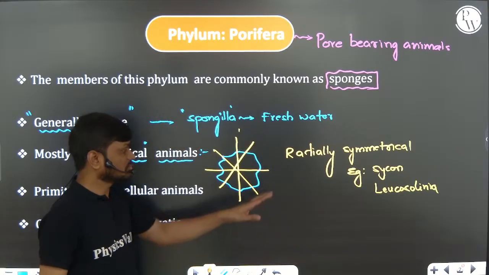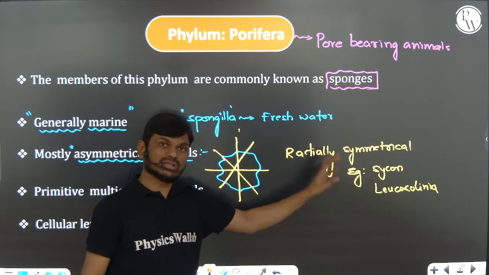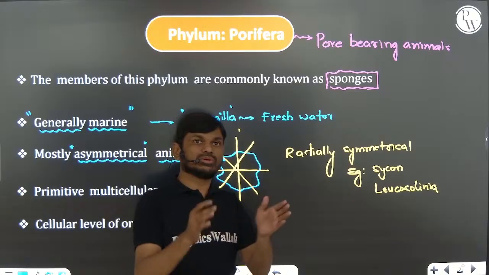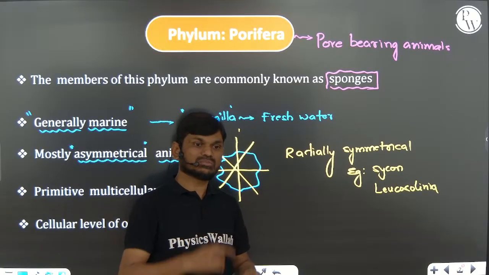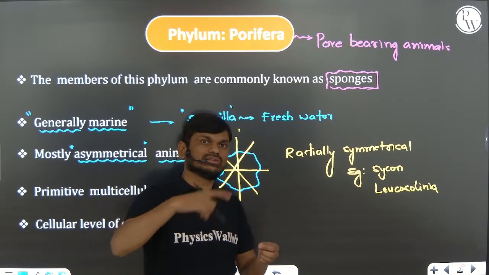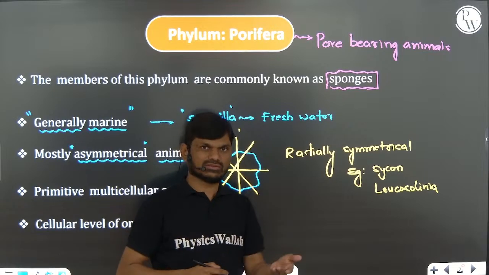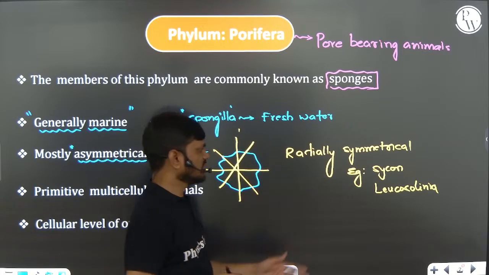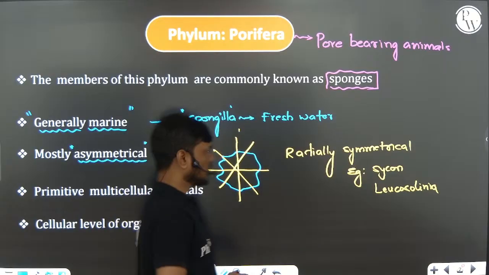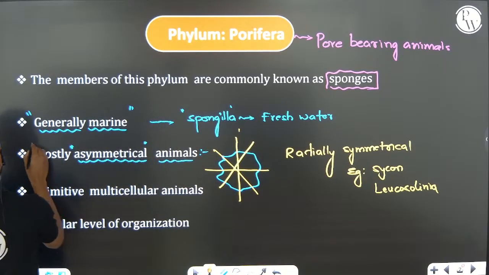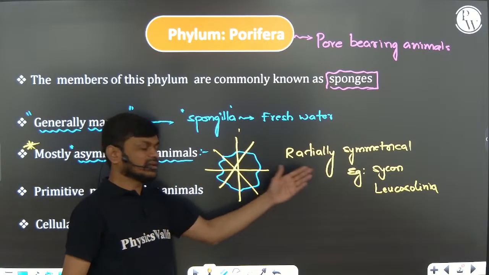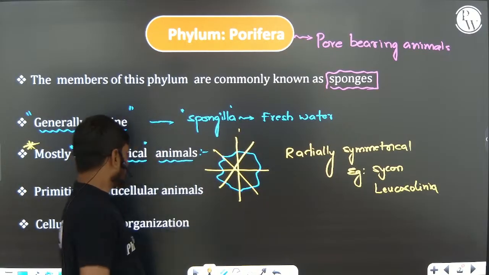These are some Porifera that can be divided into two equal halves by any plane passing through the center of the body. Many planes, not only a single plane, that is radial symmetry. Most are asymmetrical, but some are still radially symmetrical.